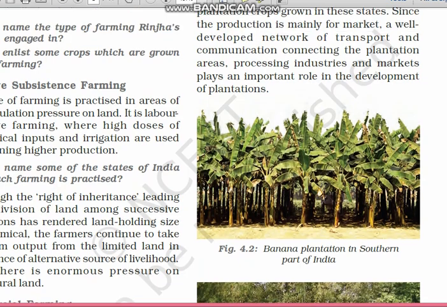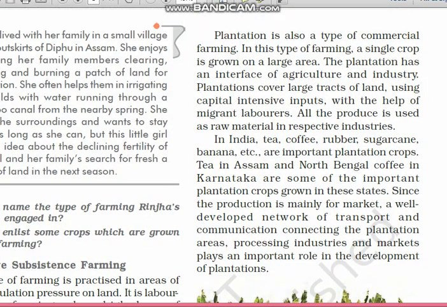Today we have covered the three types of farming, that is, primitive subsistence farming, intensive subsistence farming and commercial farming. Still, if you have queries you can message me.